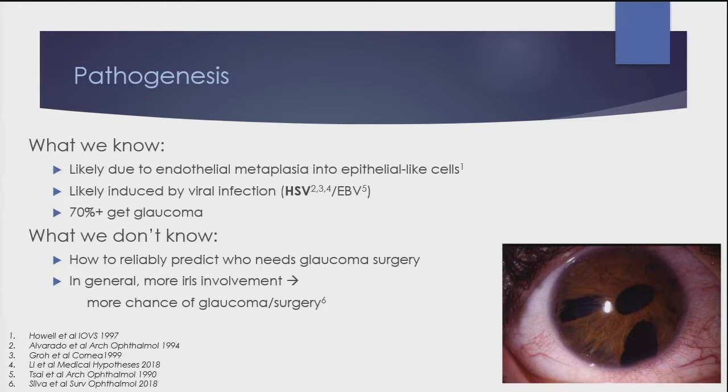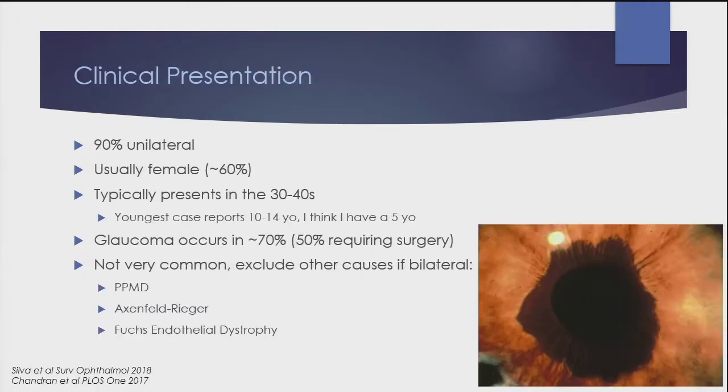We know that 70% of ICE patients end up getting glaucoma, and about 50% of those patients who have glaucoma go on to require surgical intervention in order to manage their disease. But what don't we know? We don't know how to reliably predict who needs glaucoma surgery earlier than when it becomes very obvious. However, we do know that in general, the more iris involvement you have, the more chance you're going to have of ending up with glaucoma surgery, but that's not that predictable either.